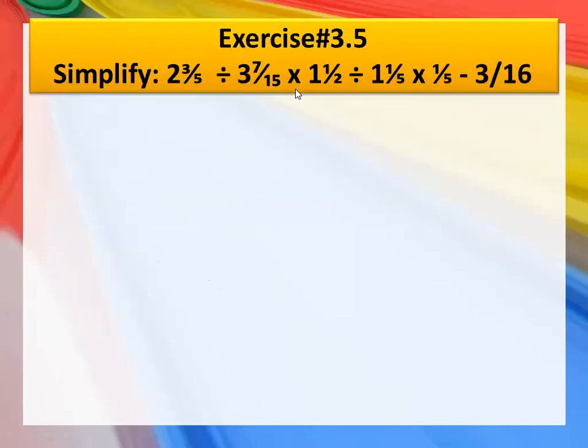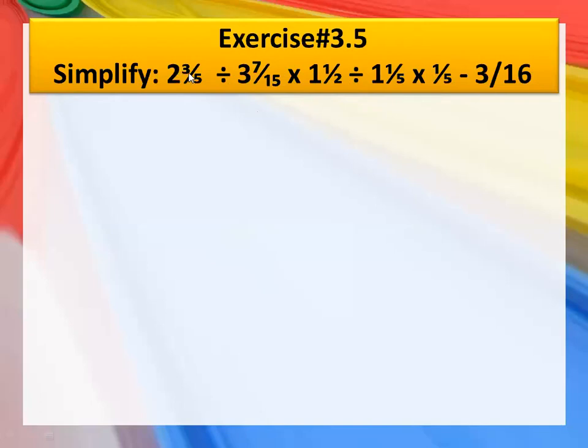Here you have exercise number 3.5. The question is to simplify: 2 whole 3 upon 5 divided by 3 whole 7 upon 15 multiplied by 1 whole 1 upon 2 divided by 1 whole 1 upon 5 multiplied by 1 upon 5 minus 3 upon 16. As you can see, you have mixed fractions, then division, multiplication, and subtraction. So how will you solve it?